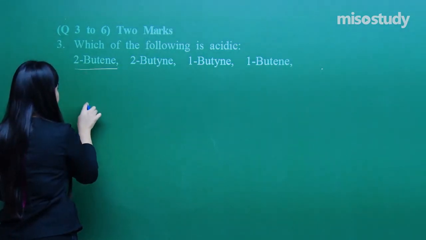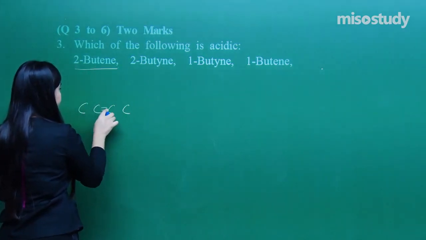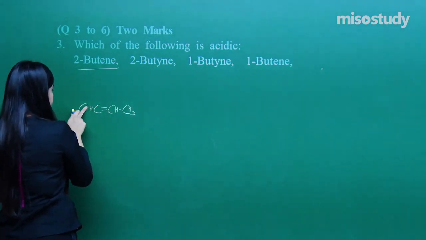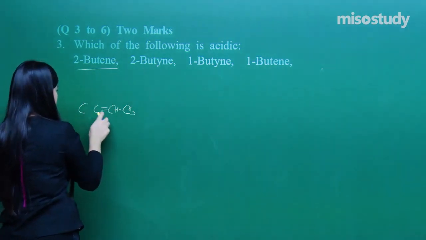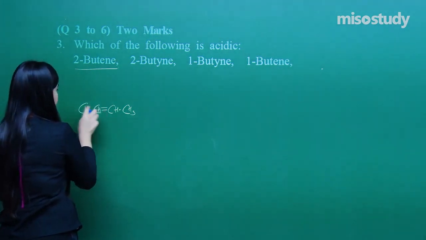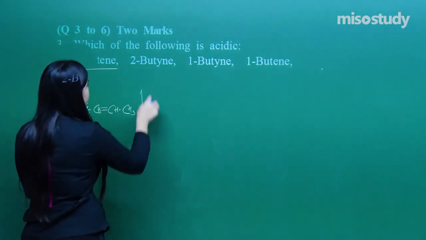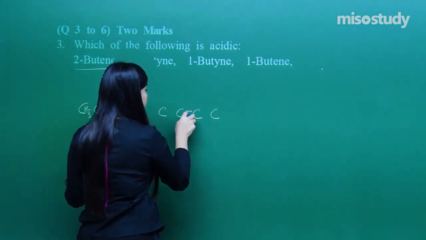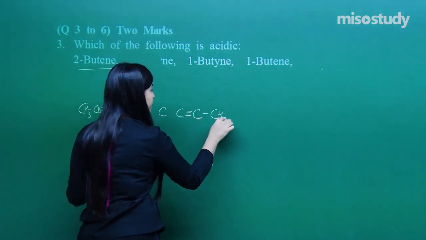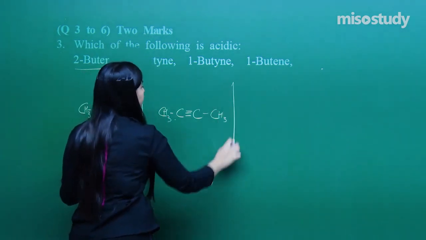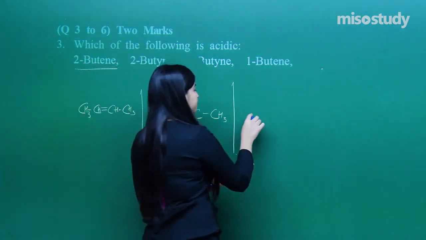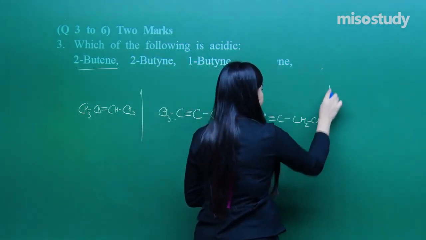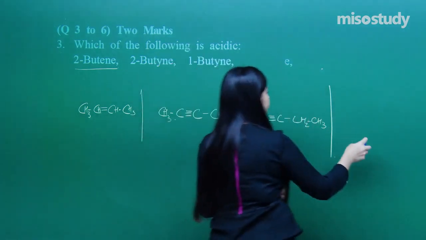2-butene, yes, this is 2-butene, CH3, CH, fine. The next one, 2-butyne, right? 1, 2, 3, 4. Butyne means triple bond. That's it. 1-butyne. Next, 1-butene.